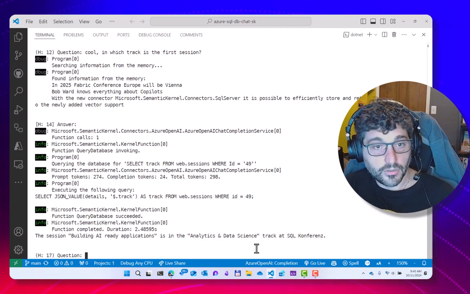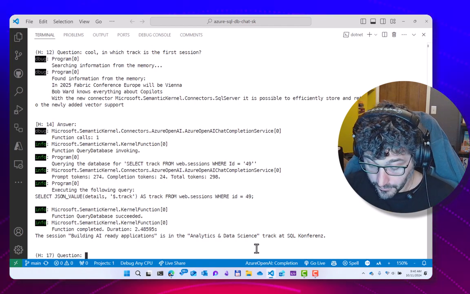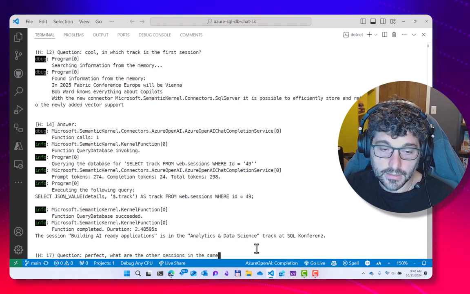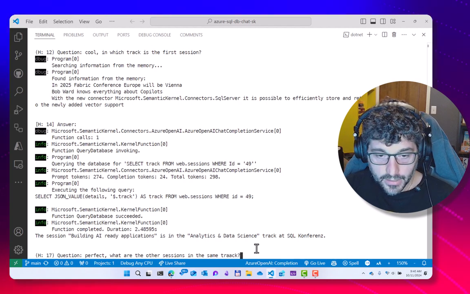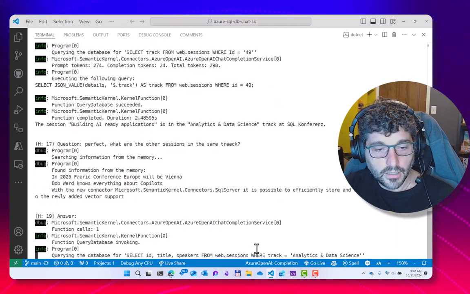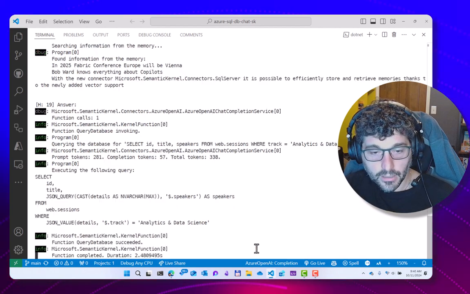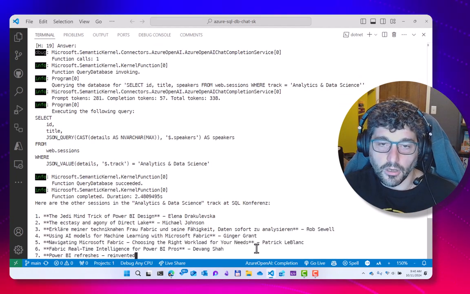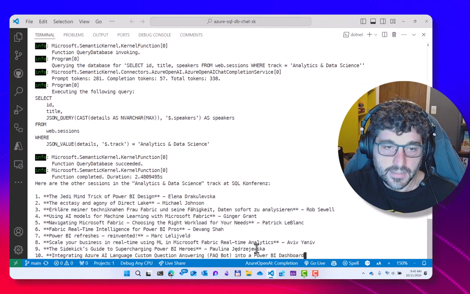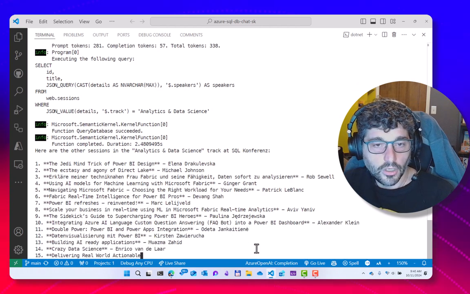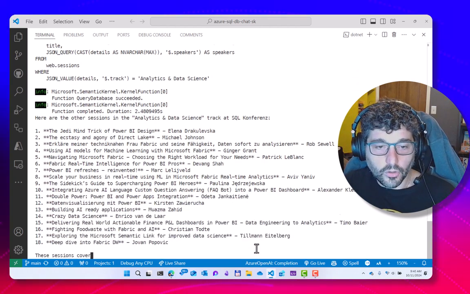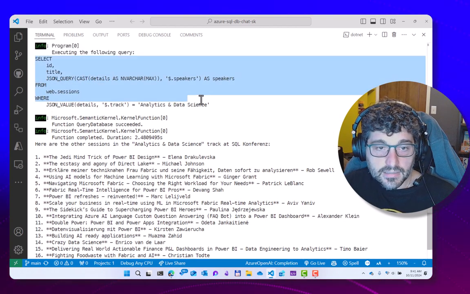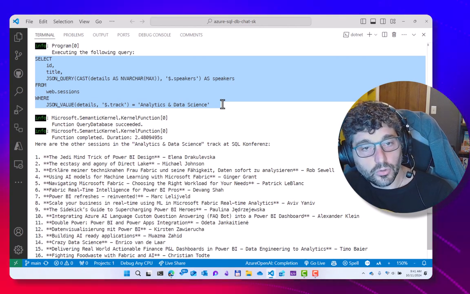Now, the other question I want to know as a human is, perfect. What are the other sessions in the same track? And as you can see, I'm really discussing with the chat in a very natural way, and this time without limitation, because I'm asking anything that ranges from data stored in text, like abstract of the sessions, to structured data, like can you list all the tracks in the same session? And here I have all the sessions in the same track, and this is the query that the AI model was able to come up with on its own.